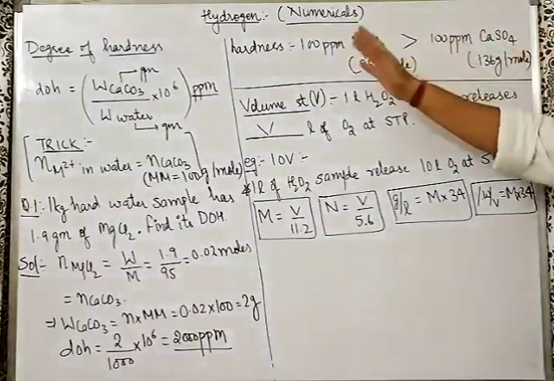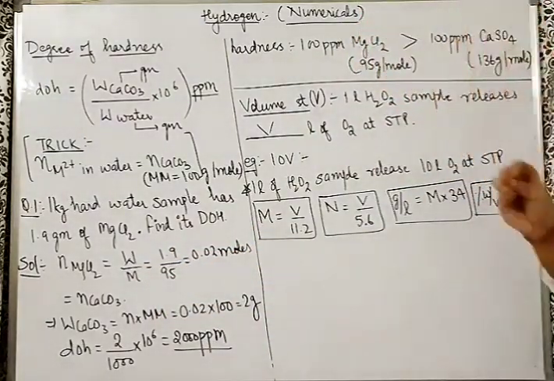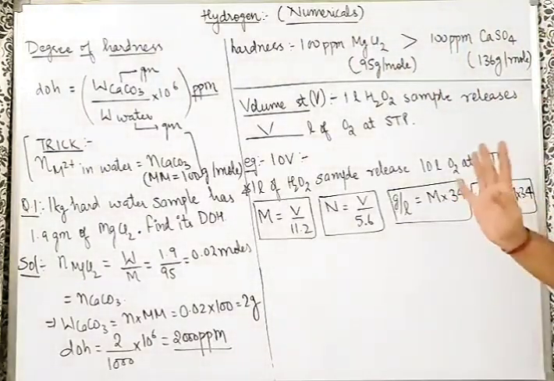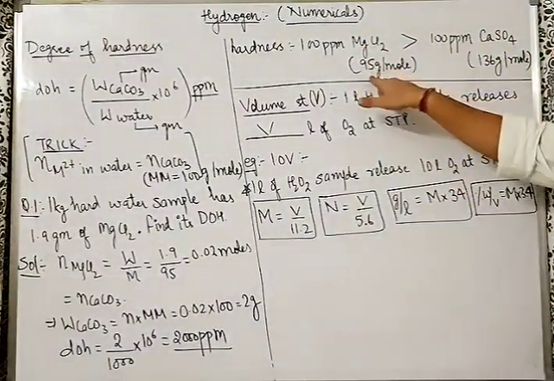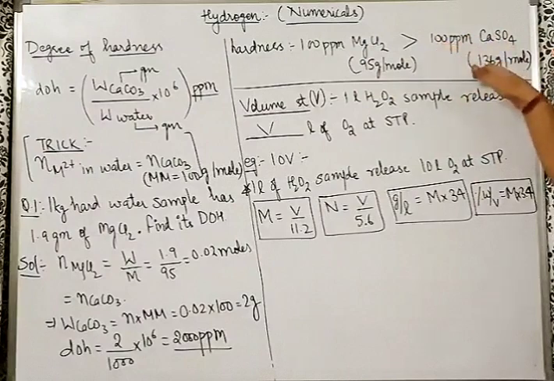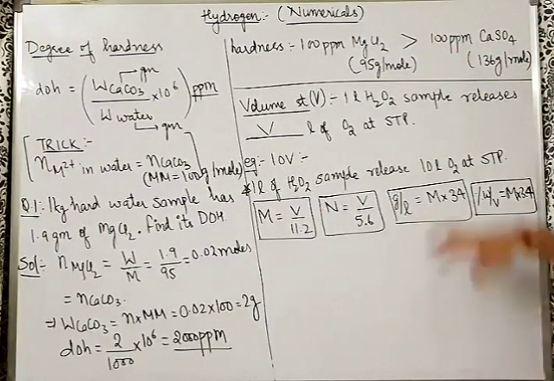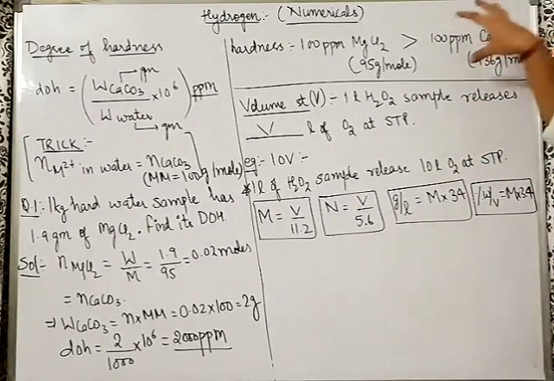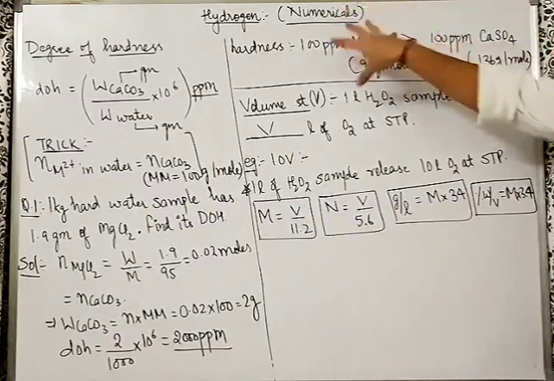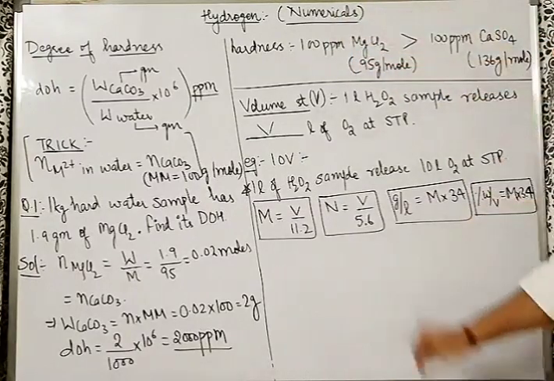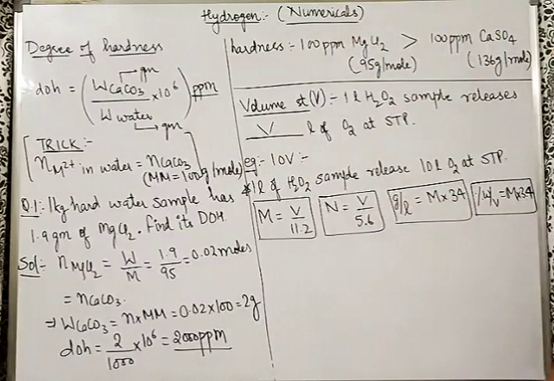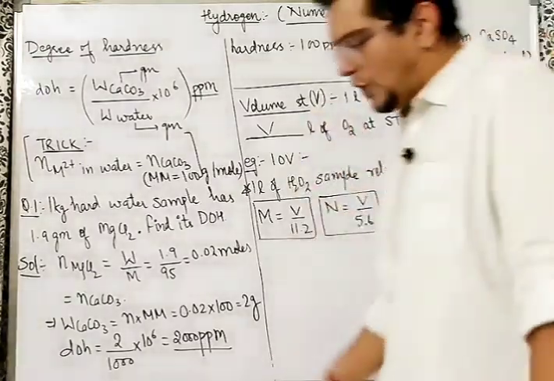Given mass for both of them, you can take 100 grams in 1 million gram of the sample. Simple. So both are 100 gram divided by 95 and divided by 136. So sir, 100 by 136 will be a smaller number. So these moles are lesser per million gram of water and these moles are more per million gram of water. So the hardness will be more for MgCl2. As simple as that. What is volume strength?